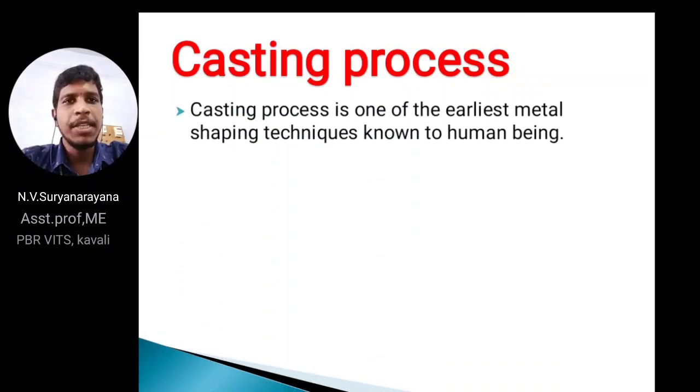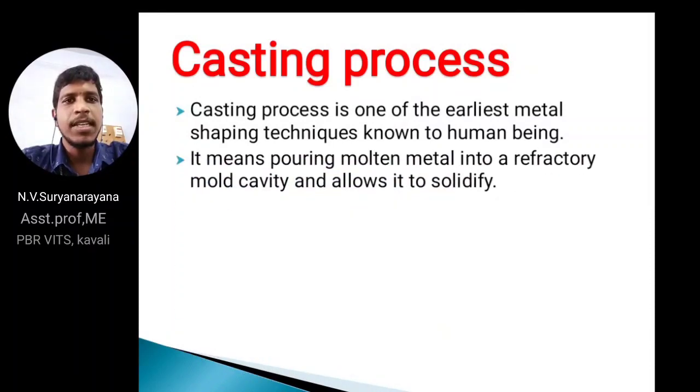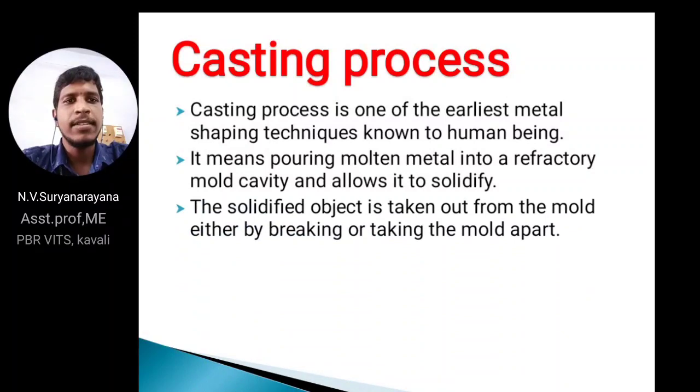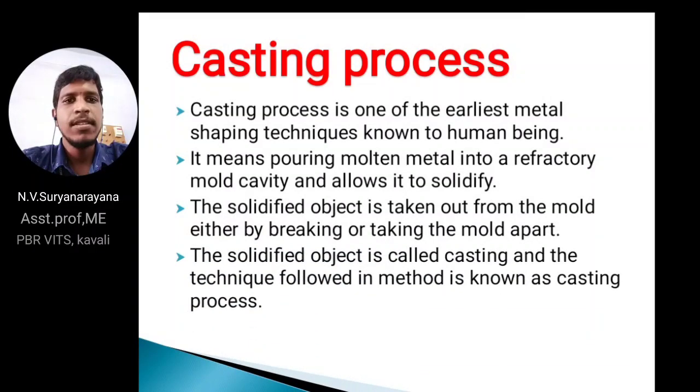First of all, coming to the introduction, the casting process is one of the earliest metal shaping techniques known to human beings. In order to produce any part or prototype using the casting process, we pour the molten metal into the cavity and allow it to solidify. After solidifying, the object is taken out from the mold, either by breaking it or taking the mold apart. The solidified object is called a casting, and the technique followed by this method is known as the casting process.